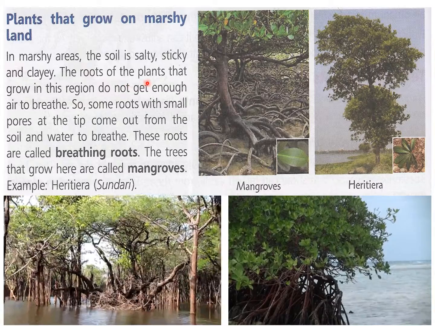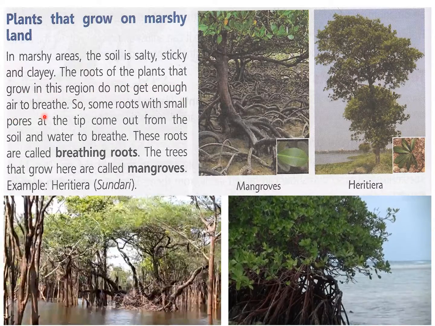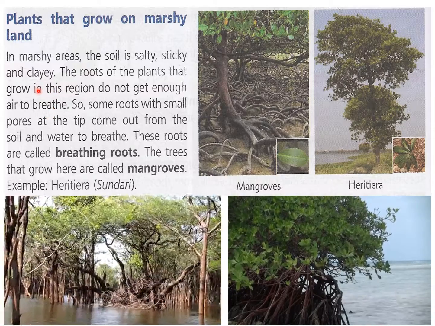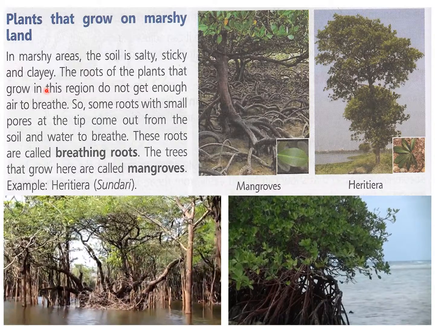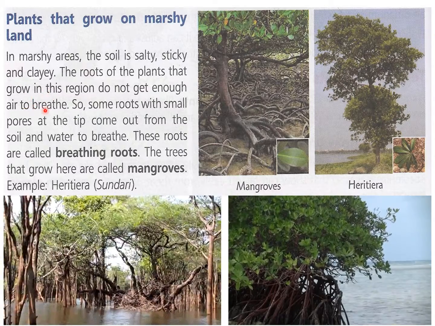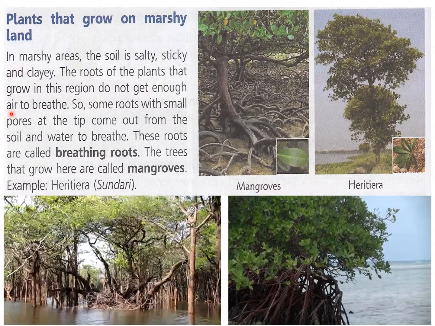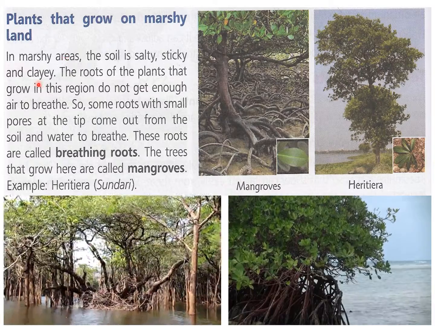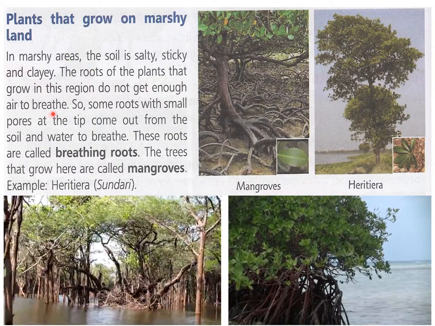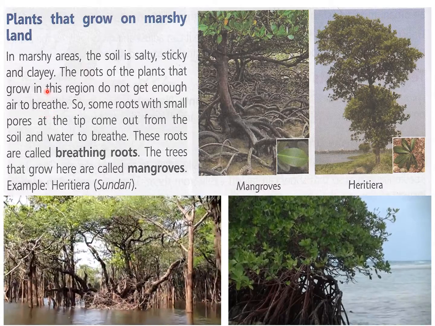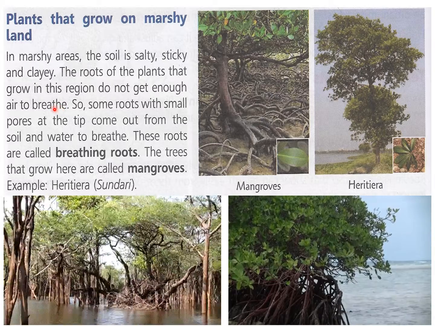The roots of the plants that grow in this region do not get enough air to breathe because the soil is clayey, and you must have studied about clayey soil in class 3. So clayey soil does not have enough space between the grains of the soil to breathe. So there is no air in that soil. Clay is चिकनी मिट्टी, which is used to make toys and pots. So that soil is not good for plants. So in this region, there is clayey soil, and that is why the plants cannot breathe. Their roots do not get air.